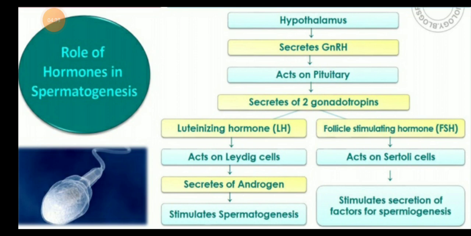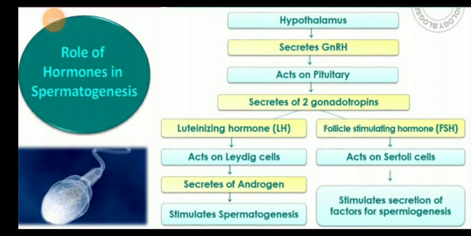GnRH means gonadotropin releasing hormone, which acts on the pituitary gland, the master gland, and then this gland secretes two types of hormones called gonadotropins. First is LH, the luteinizing hormone, and the second is FSH, the follicle stimulating hormone.